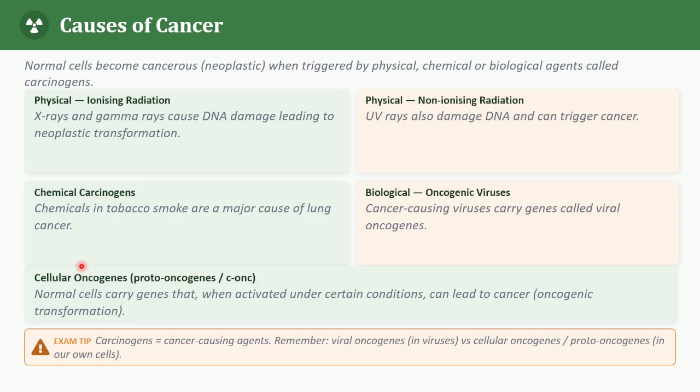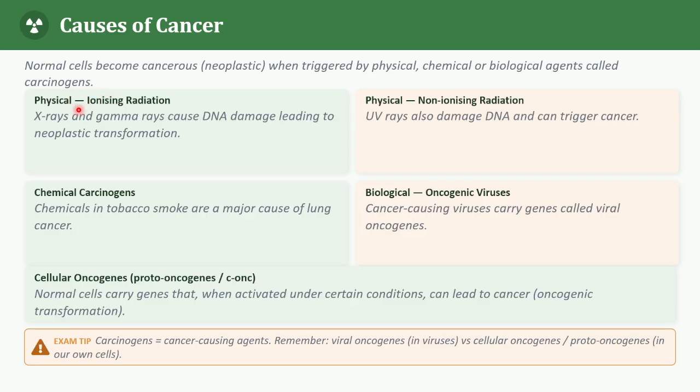So we have a question, right? Why do normal cells become cancerous? See, several physical, chemical, and biological agents can cause cancer, and these cancer-causing agents are called carcinogens. Let's divide them into three groups: physical agents, chemical agents and biological agents.